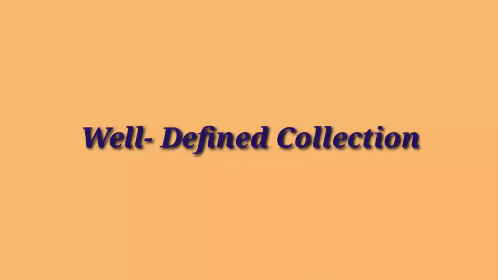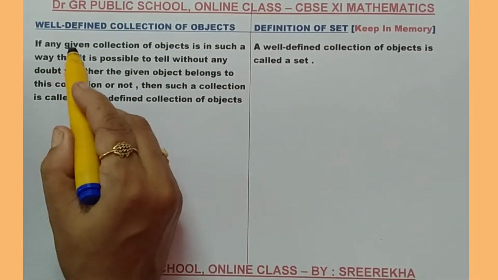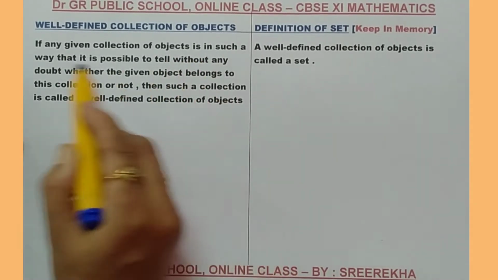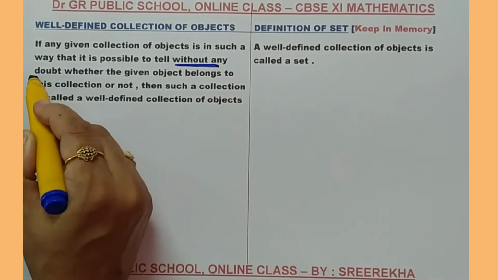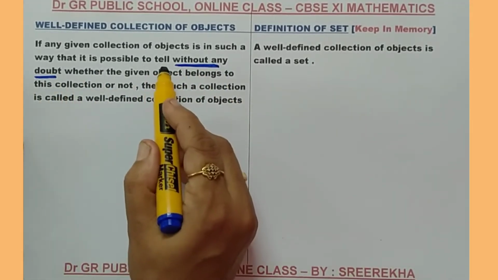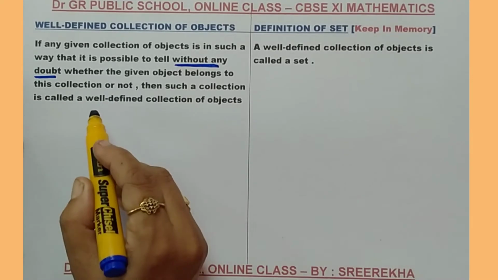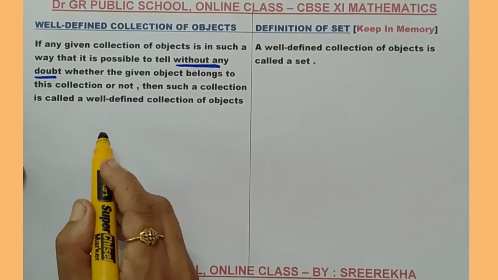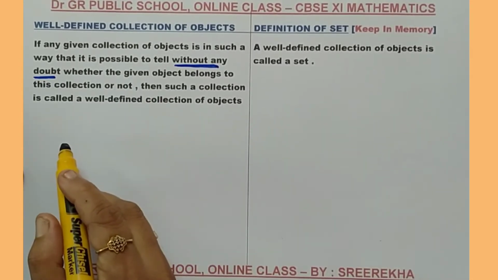Now, I am going to give a definition for a well-defined collection of objects. Look at the definition. If any given collection of objects is such that it is possible to tell without any doubt, and that is very important, whether a given object belongs to this collection or not, then it is called a well-defined collection. Let us consider an example and then come back to the definition again.